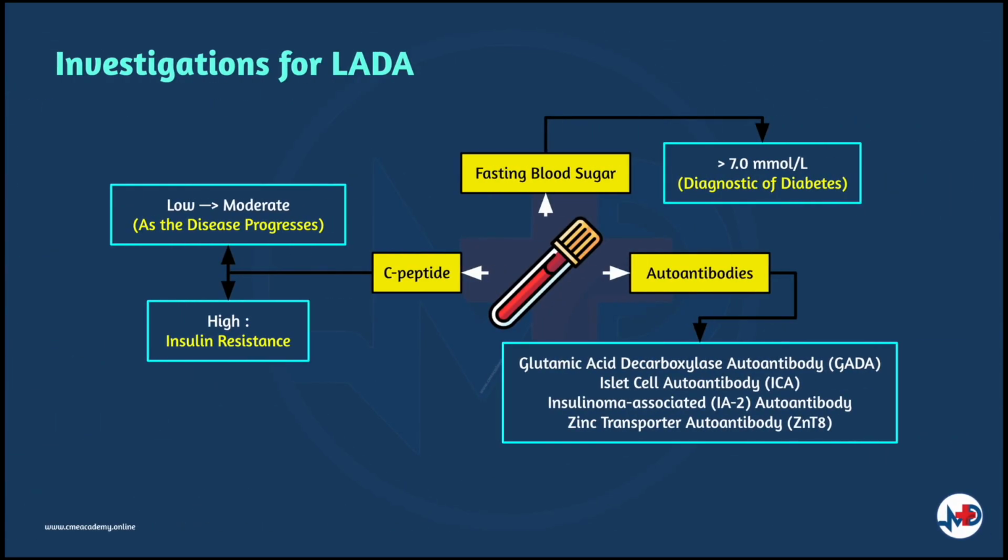Next, let's see what investigations we need to order for LADA. A fasting blood sugar level of 7 or more is used in the diagnosis of diabetes here.